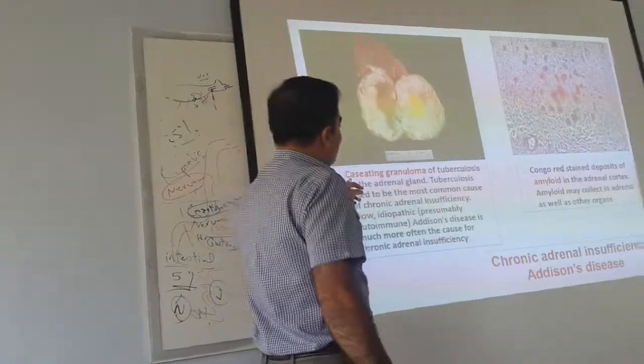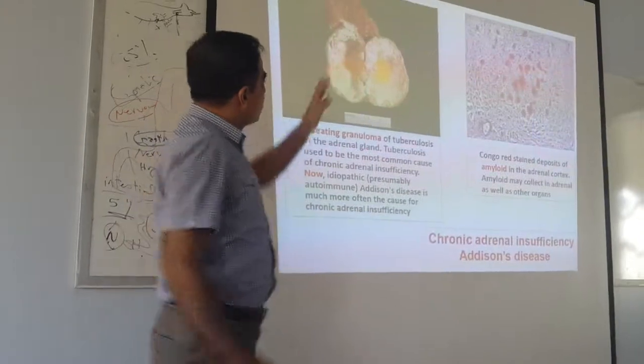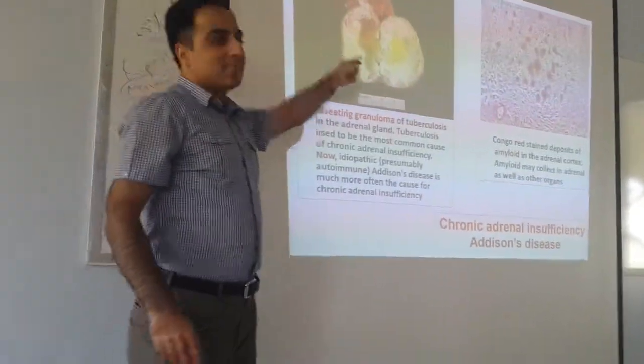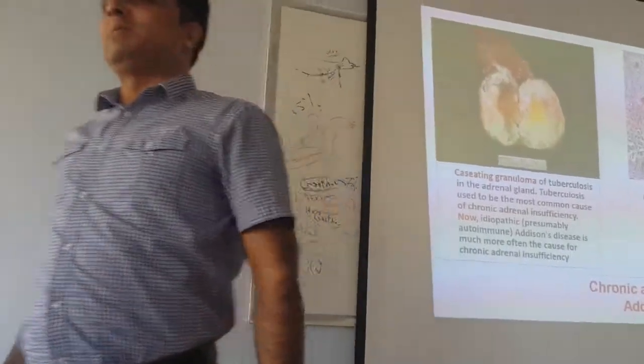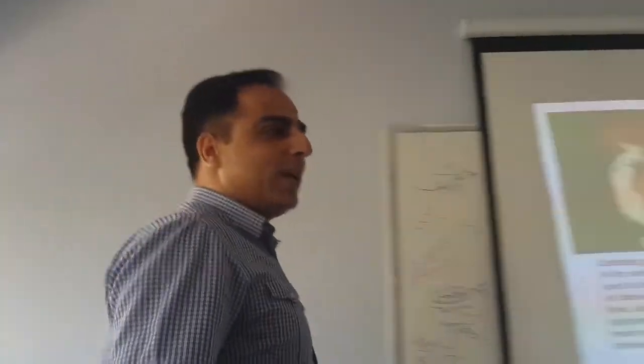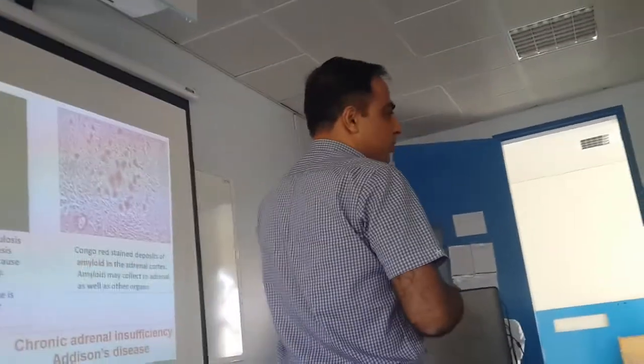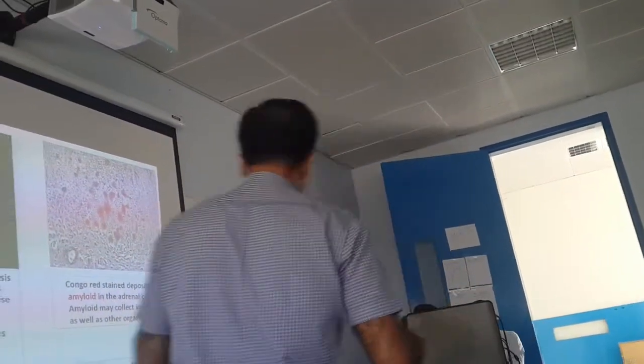This is a caseating granuloma of tuberculosis. What is the appearance here? Cheese-like. You people like the cheese because I find cheese everywhere. Even though I like the cheese. Inside, many things are filled with cheese. Different types, cottage cheese, others. So that is good. And I will put on weight also because of this cheese.